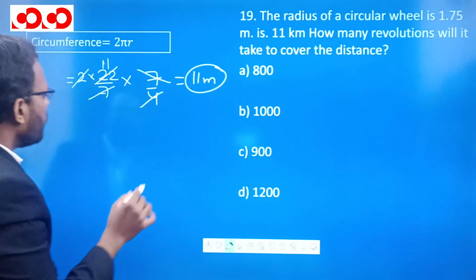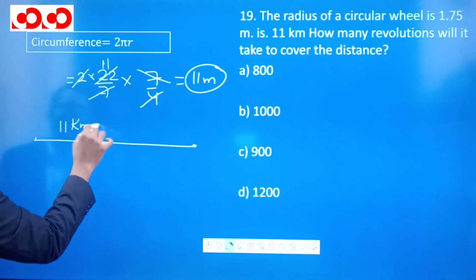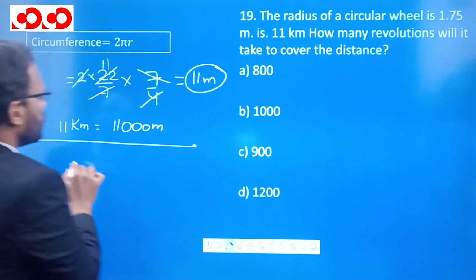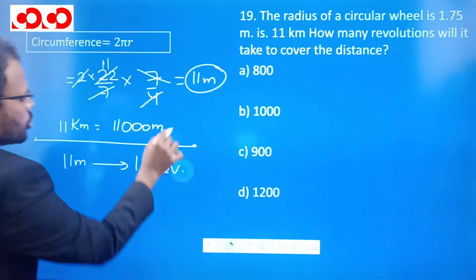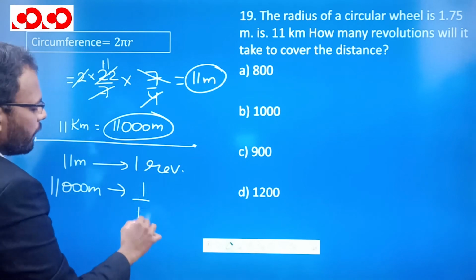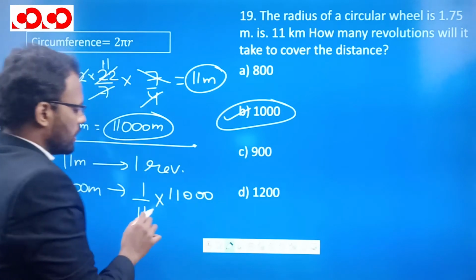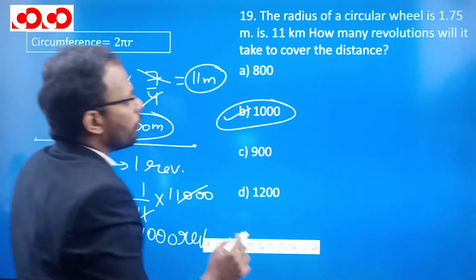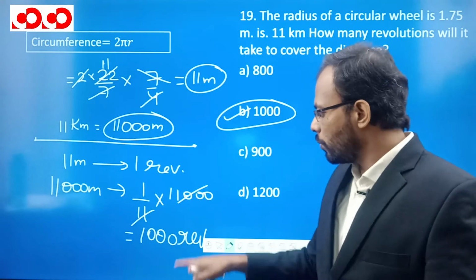11 meters. However, we have to cover a distance which is equal to 11 kilometers. And 11 kilometers means 11,000 meters. So 11 meters means one revolution. So 11,000 meters means 1 by 11 multiplied by 11,000, which will be actually 1,000 revolutions. This 11 will cut this, and 1,000 revolutions is what you will have to make for covering this distance of 11 kilometers. I hope it is very clear. Let's move to the next question.